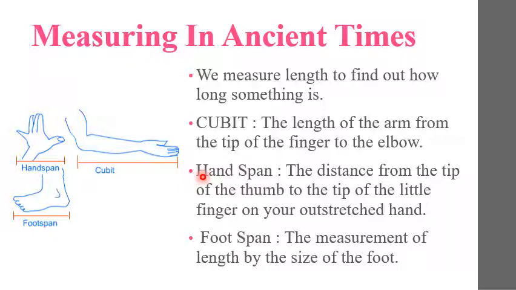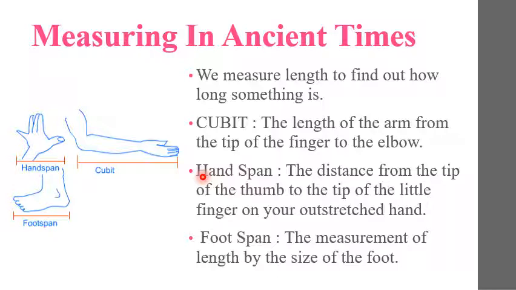After that, this cubit is subdivided into shorter units like a foot span, hand span, or a finger span. And as I said, these units vary from person to person because of the different sizes of hands, feet, or fingers.